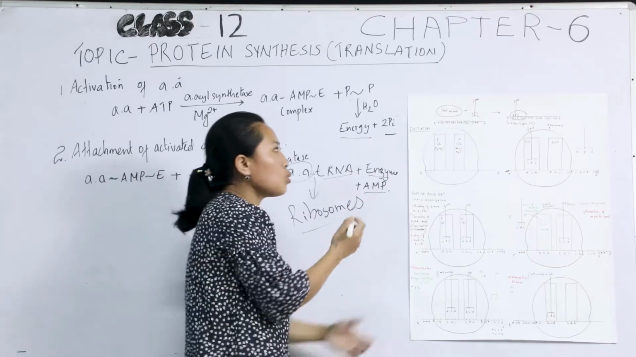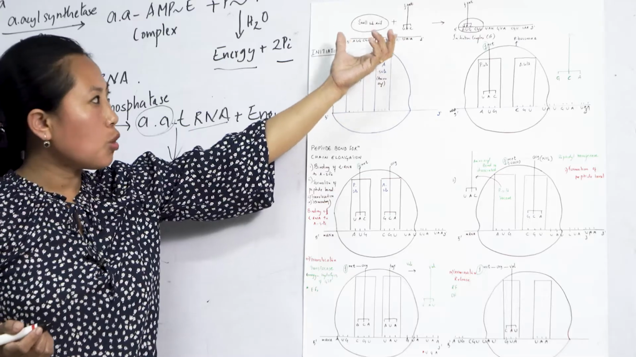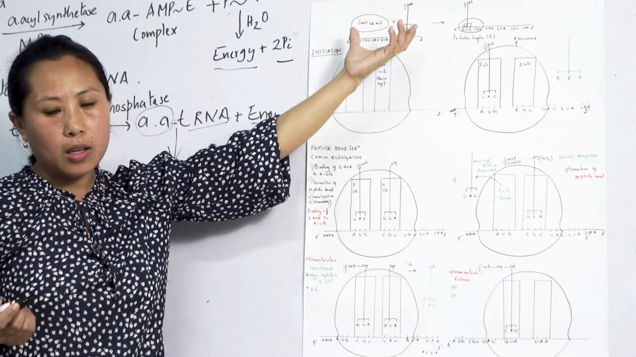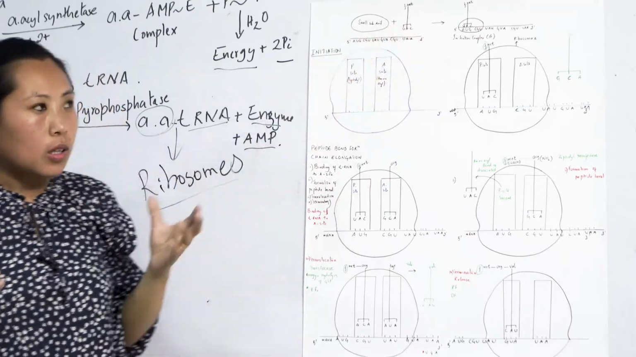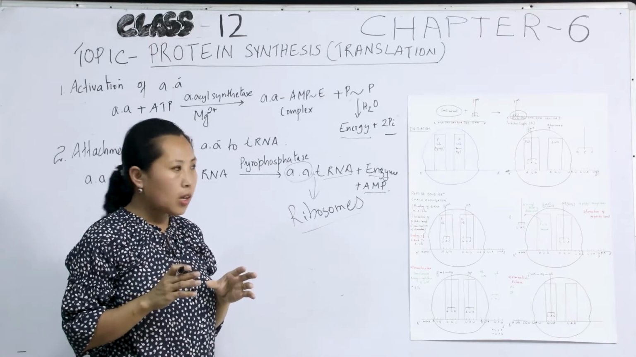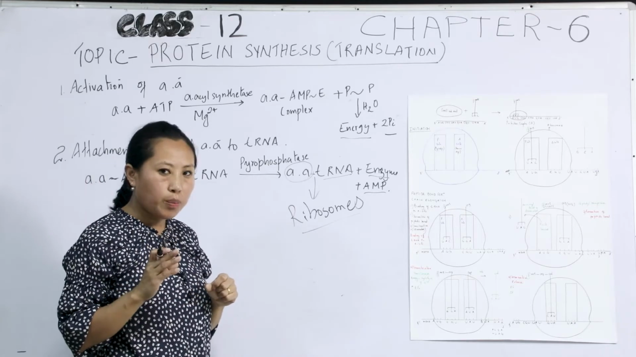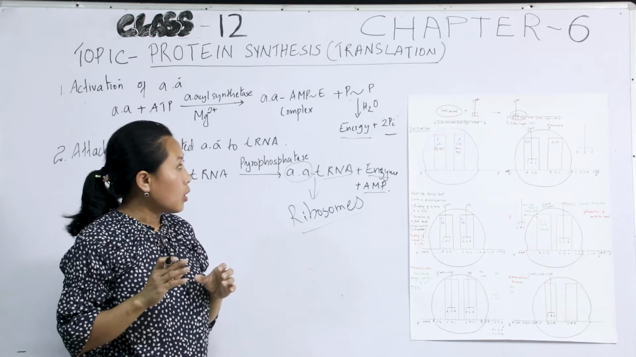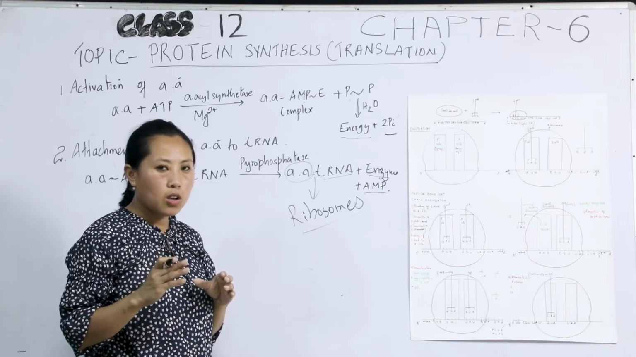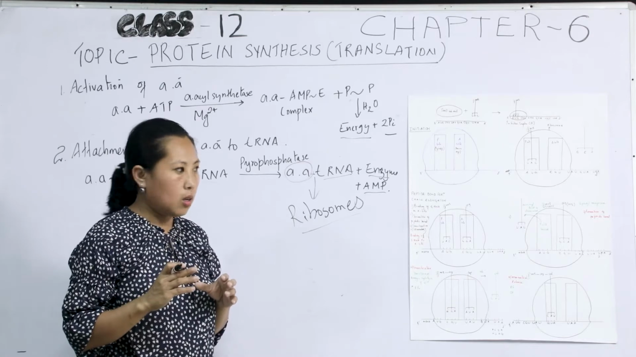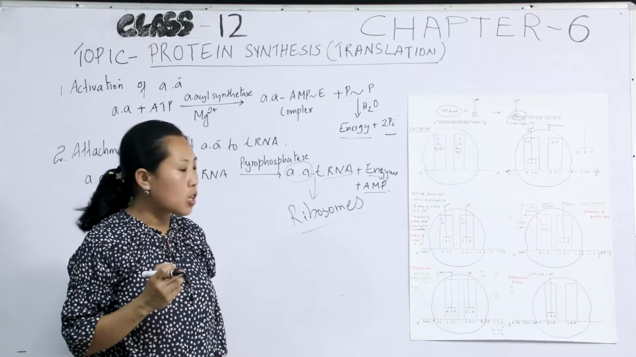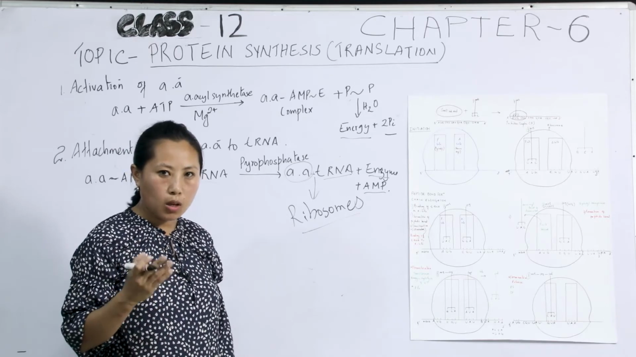Then they join to the tRNA. The small subunit and mRNA join to the tRNA. This tRNA, transfer RNA, has a specific amino acid attached to its 3' end. And you know that during the study of the genetic code, we have learned that there is an initiation codon known as the AUG. And in all kinds of protein synthesis, initiation begins with the codon AUG.